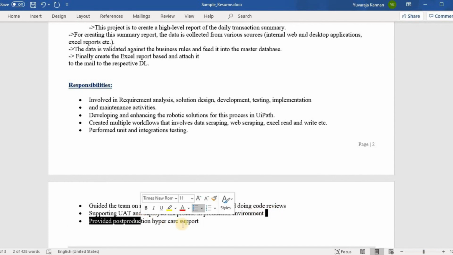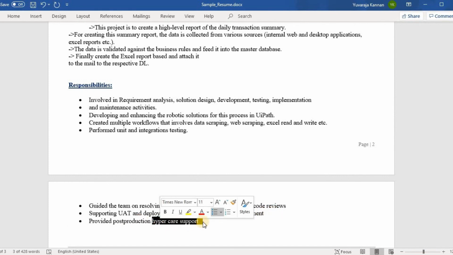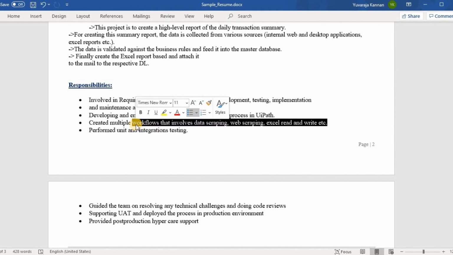Also, you can highlight in case you have worked on anything specific, like for example, this person has showcased some skill sets on data scraping, web scraping. In case you have worked on OCR or anything, please be specific. Please write that point here, because this is how you project your skills.